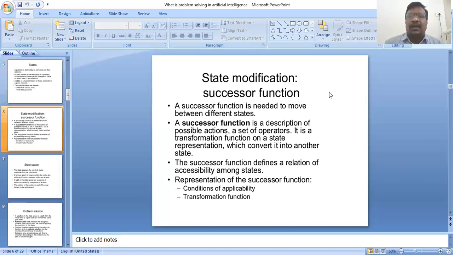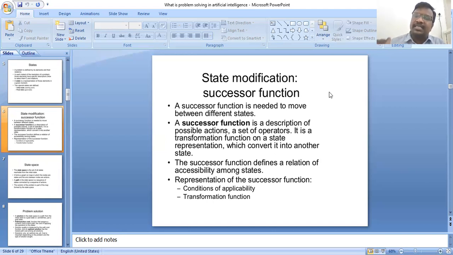And next, state modification: the successor function. A successor function is needed to move between the different states.